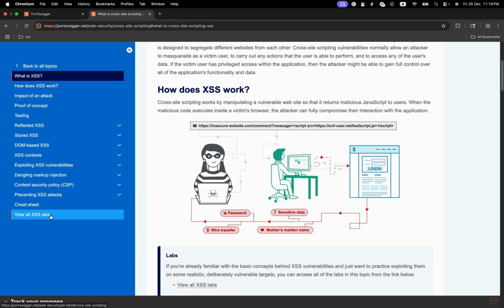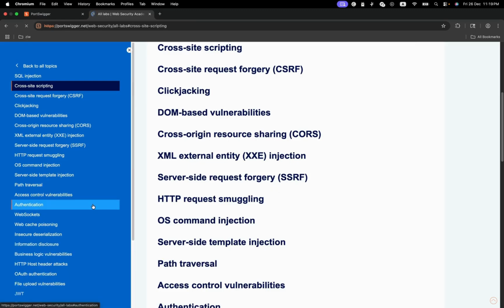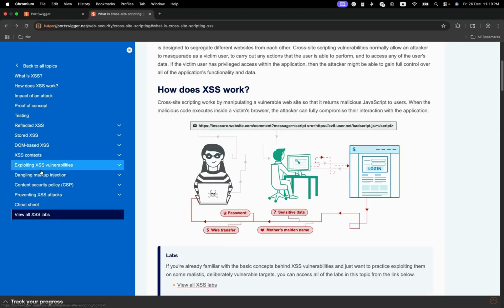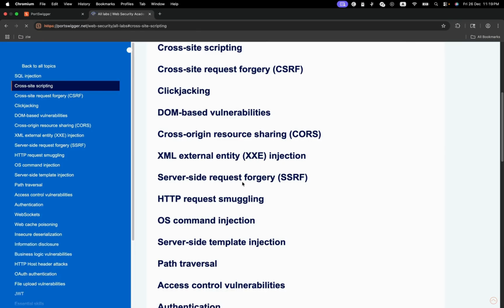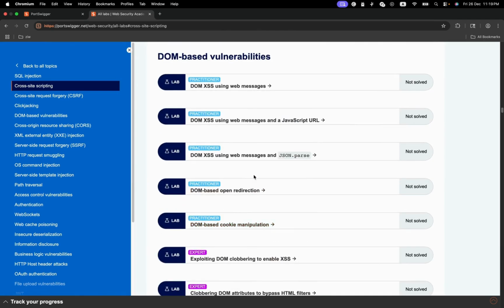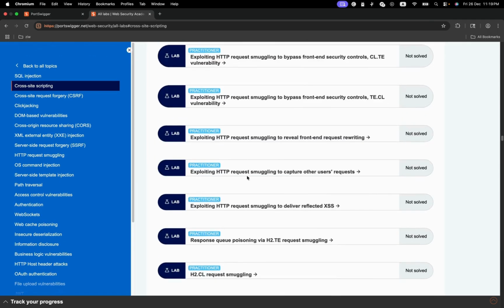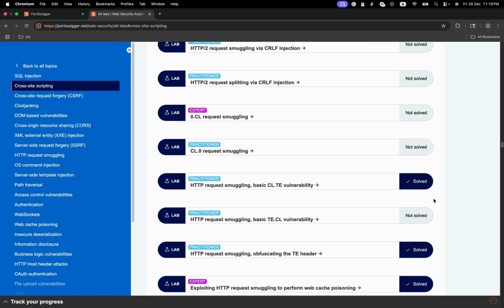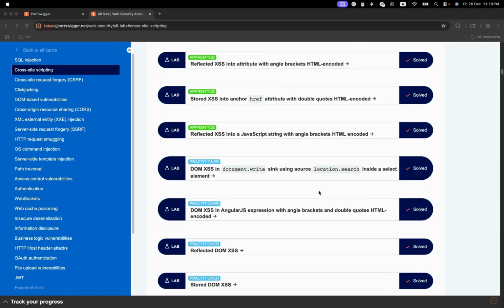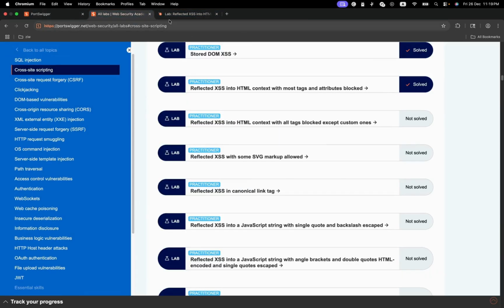Just a minute. Let's view the labs. Why did I click that? Not view on labs. Yeah, XSS labs. Then I want us to go to the one that, where is it? Cross-site scripting. Let me pause and get back to it. Yeah, here I am. You can see I've solved quite a couple. So we have this one. This one is the one I want us to try out.